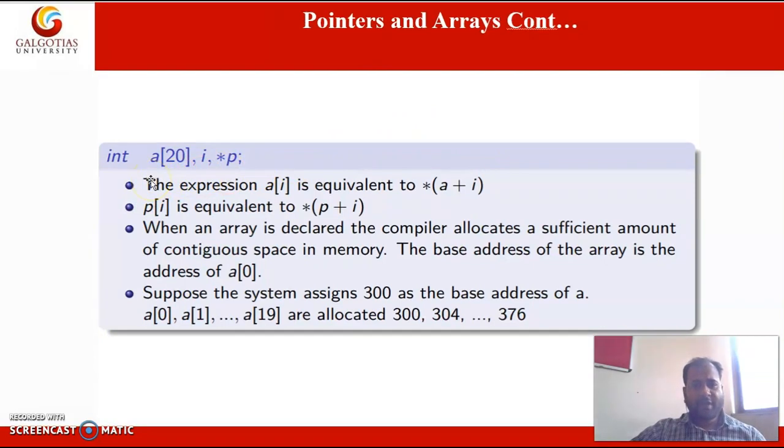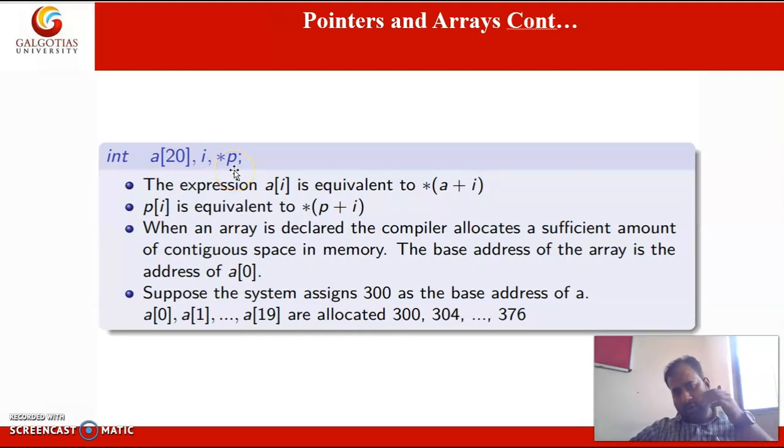So you can see here one instruction is declared here. int a is a variable of type array. It is storing 20 int values, and i is another int variable, and p is the pointer.